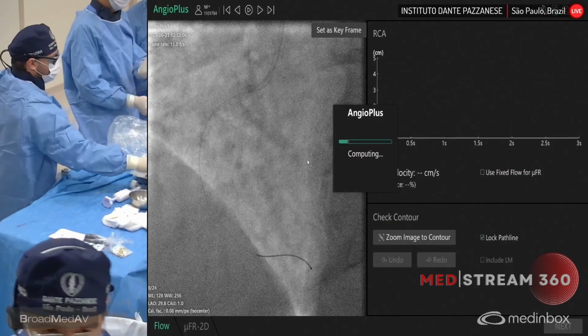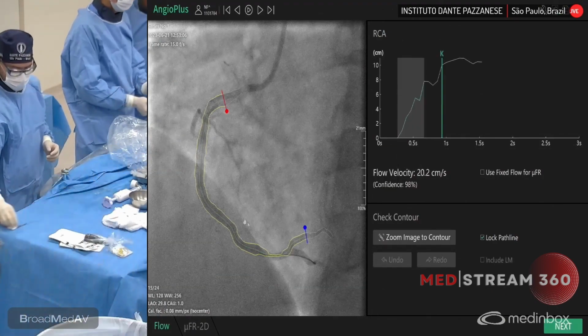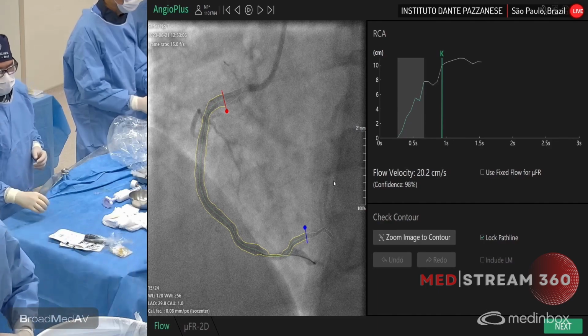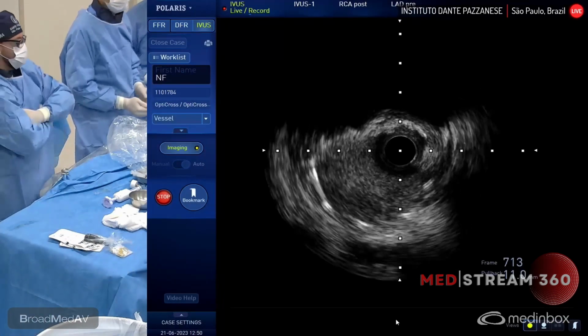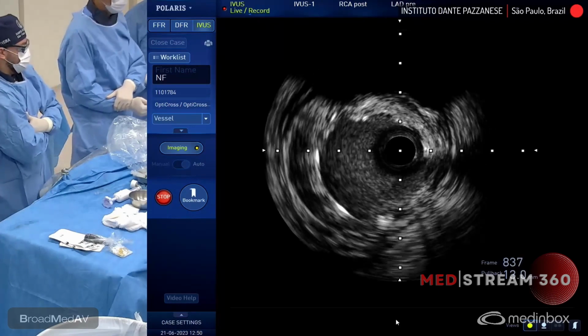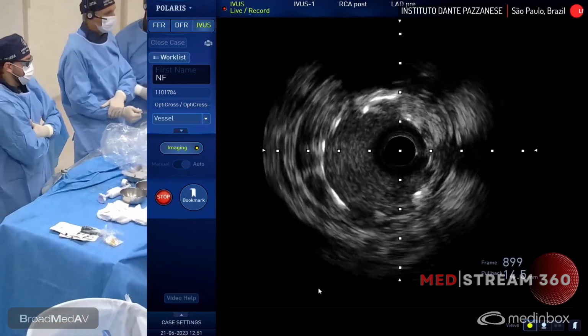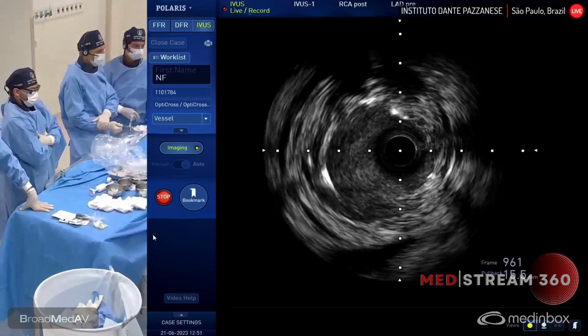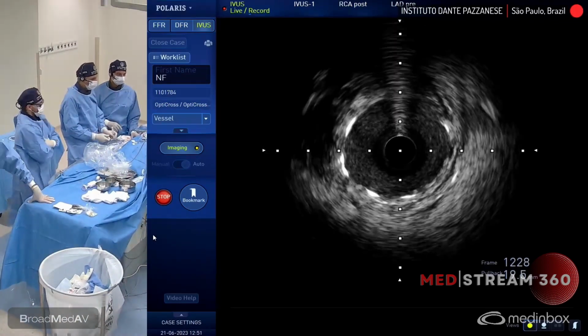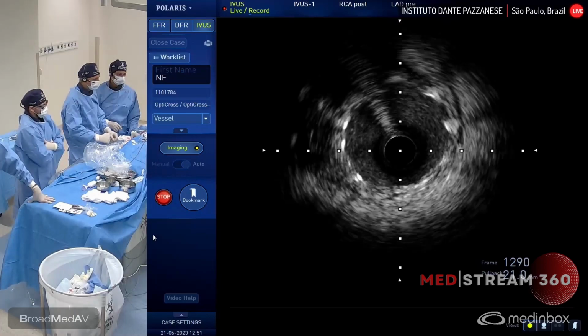Just to confirm this. Ricardo, do you have the image? We do. Okay, can you go to the IVUS image just now? Started. And you show this later, please. IVUS just started, so it's much better. That under-expanded spot at the distal portion now is solved. You see a much better fit to the lumen size, according to the reference lumen diameter.